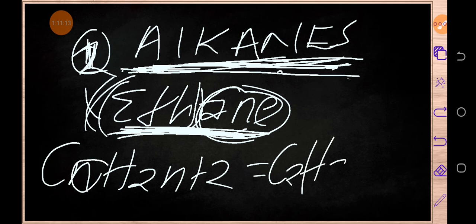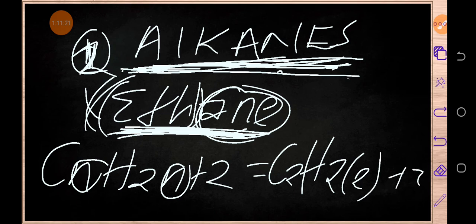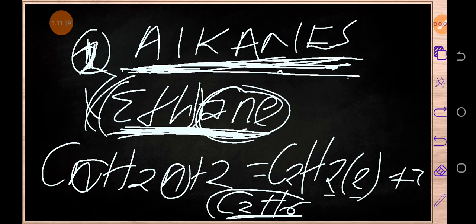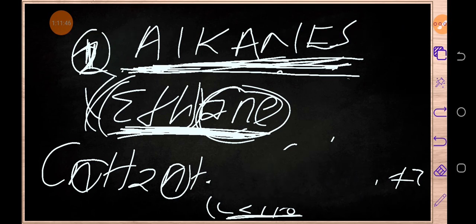Then H, and here we've got n. We are going to replace it with what? With 2 plus 2. Okay, so when we clear up, we have 2 times 2, the answer is 4. 4 plus 2, the answer is what? 6. And this is how our chemical formula will look: C2H6. This is the chemical formula for what? For ethane.